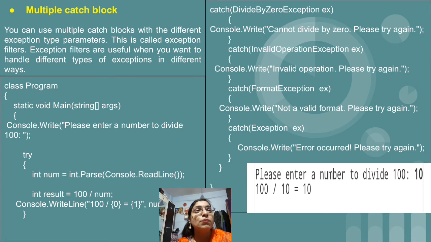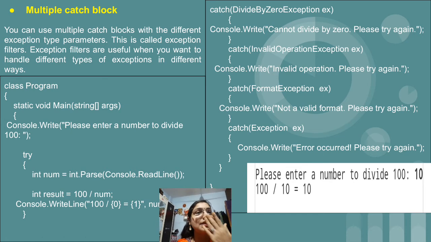There are so many inbuilt exceptions available under the exception class of C#. So if you don't have any exact idea about which type of exception will occur because of a particular line present in the program, in that situation you can make use of multiple catch. So whatever error occurs, according to that error the specific catch block will be executed.